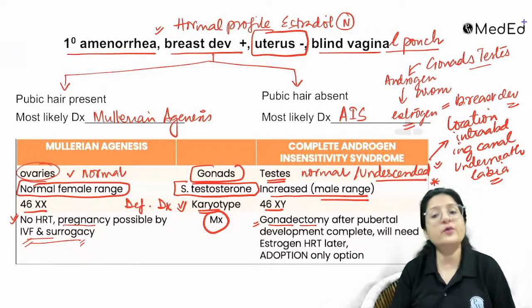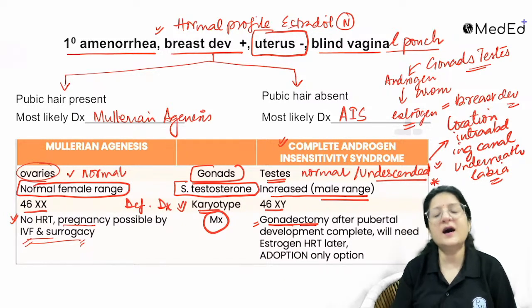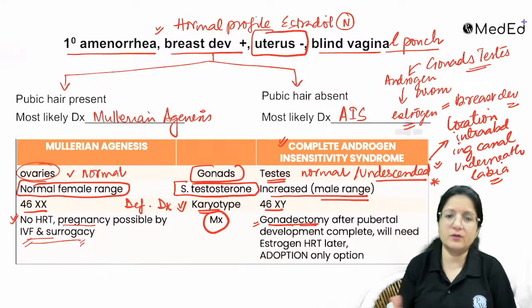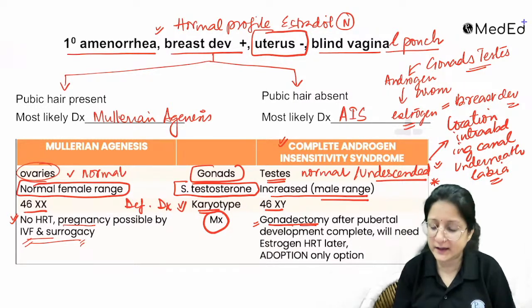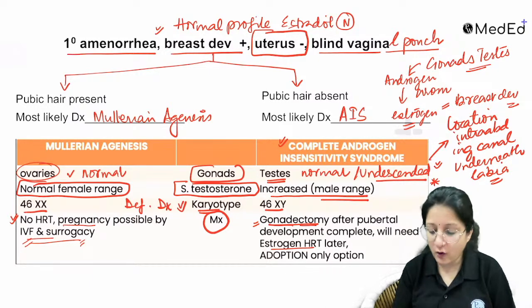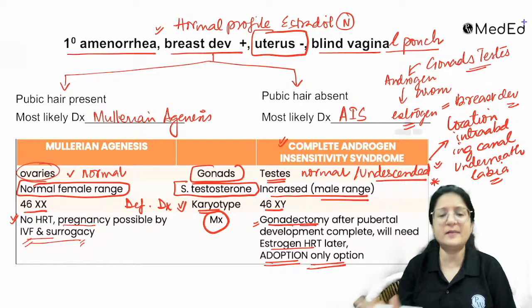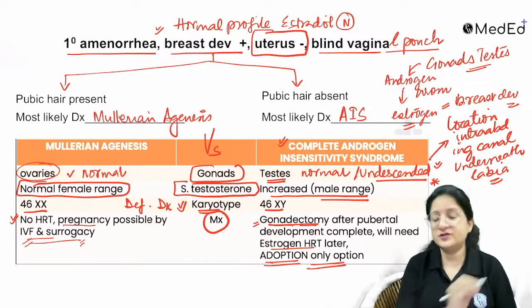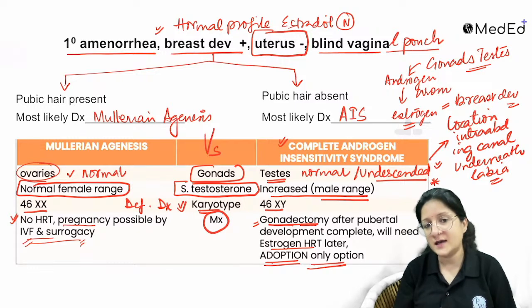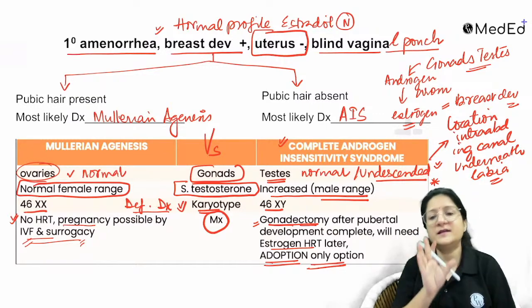That is why they are having normal breast development also. So these gonads are contributing to pubertal development in complete androgen insensitivity syndrome. So gonadectomy will be done, but after pubertal development is complete. Once you have removed these gonads, they have no source of androgens and aromatization. Then they may need estrogen HRT. As far as pregnancy is concerned, their option is only adoption. Okay? So these are important pointers in comparison for Mullerian agenesis versus androgen insensitivity syndrome, on which MCQs are asked. Definitive diagnosis is possible by karyotype; serum testosterone levels can give a fairly good idea.